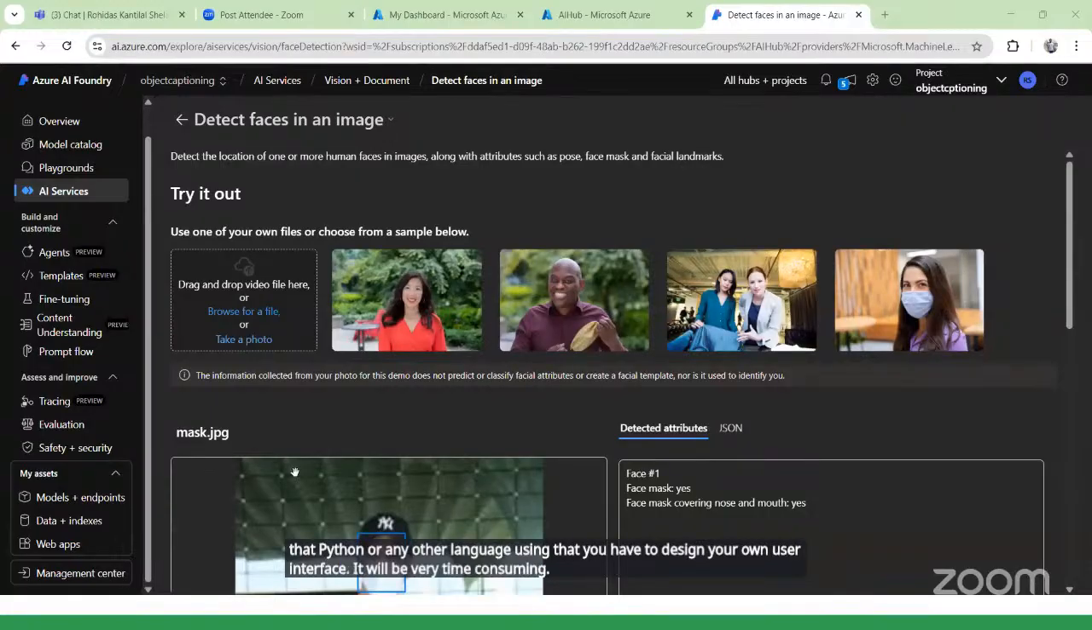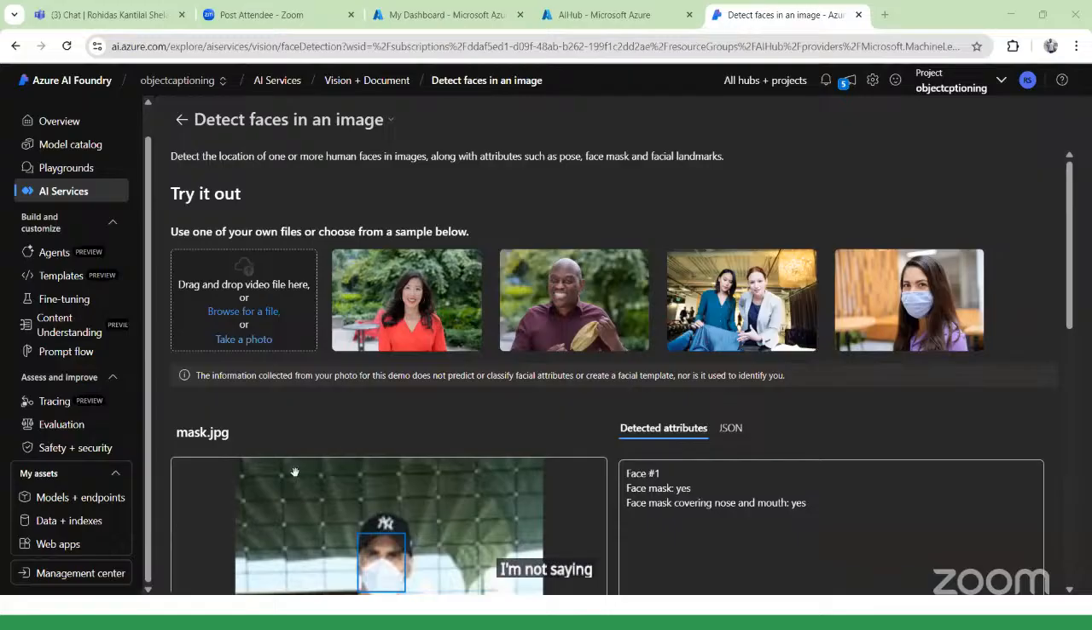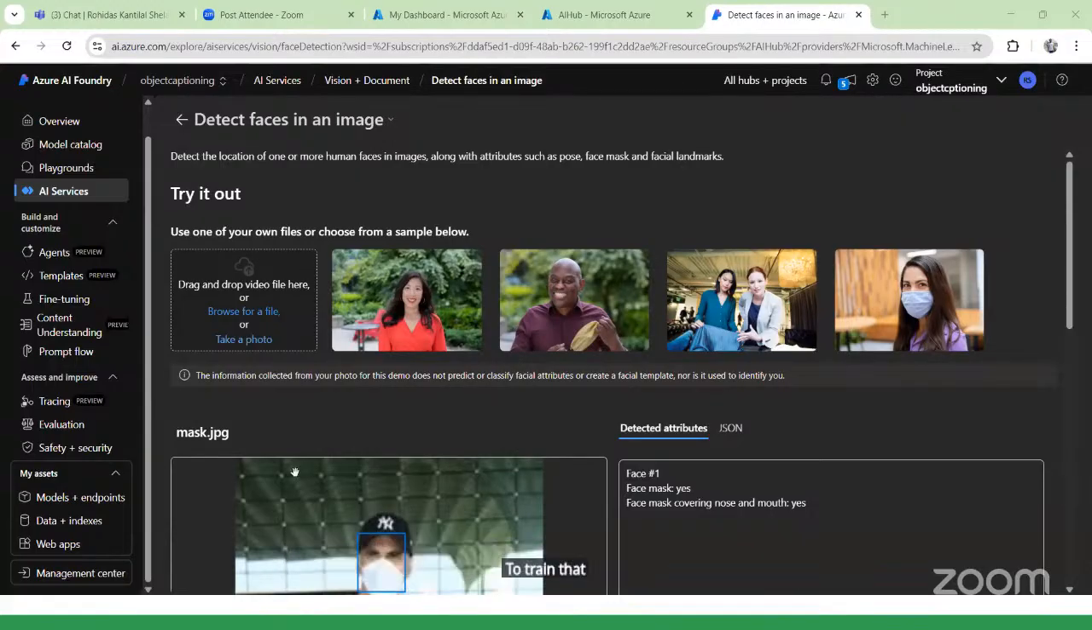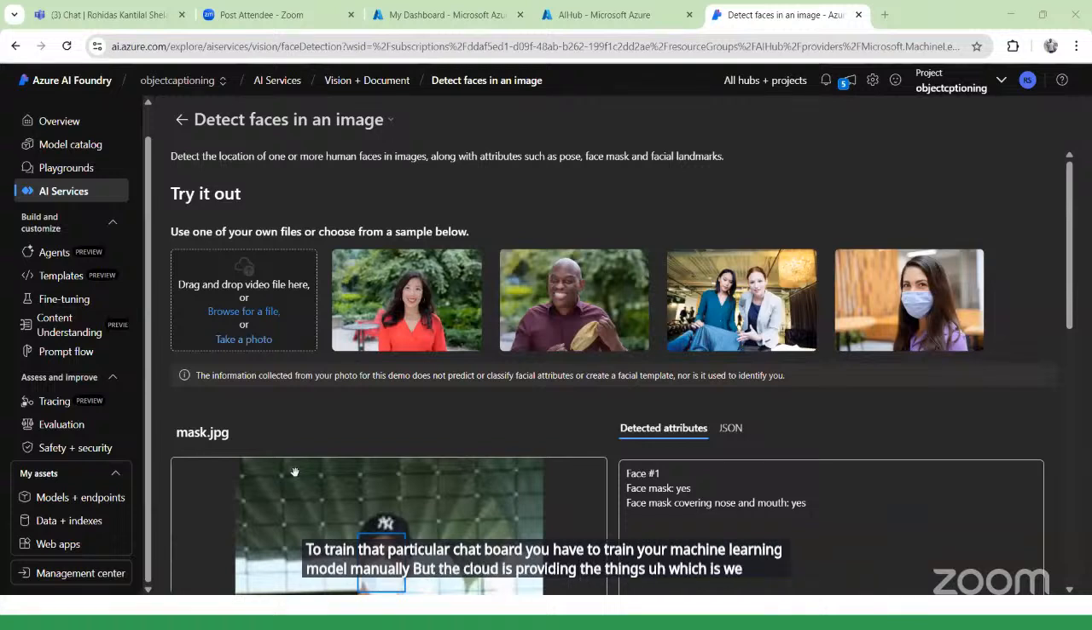I'm not saying you cannot create it using VS Code, but there you have to write manual code. Every time you have to write the code for the user interface. Then to train that particular chatbot, you have to train your machine learning model manually. But the cloud provides things with which we can train our module in less time, and after creating that module, we can easily deploy it wherever you want.